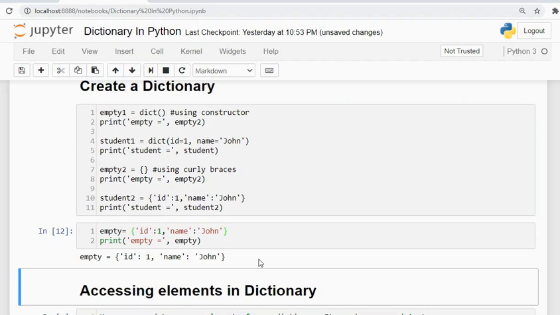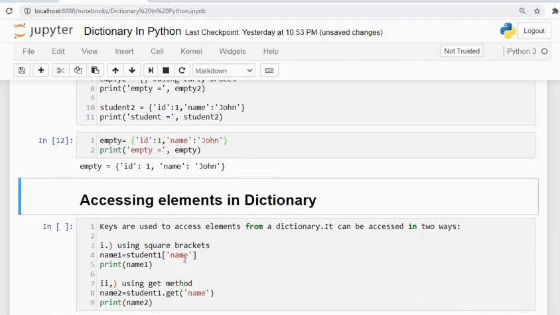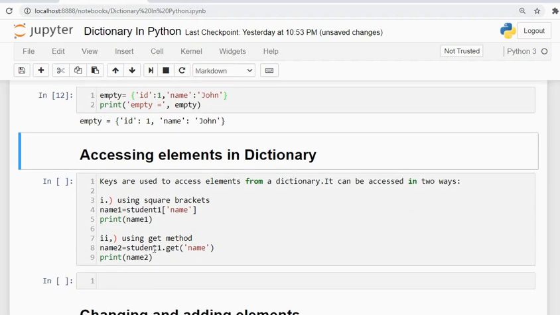Now we want to access an element in a dictionary. For that also we have two ways. The first way is using square brackets, and the second way is using the get method. In the first method I pass the key value in the square brackets and I will get that value. Suppose I have a name value.